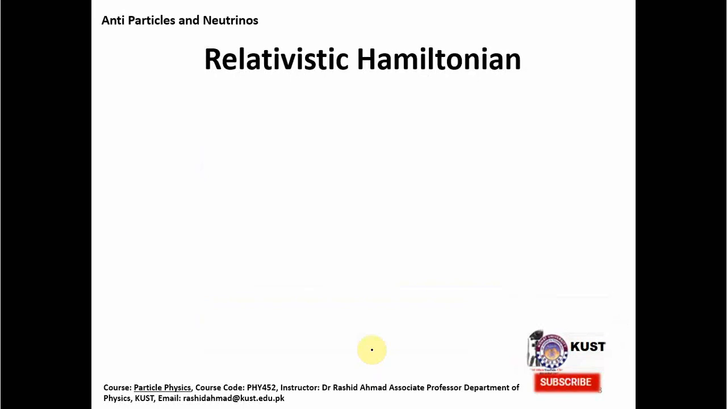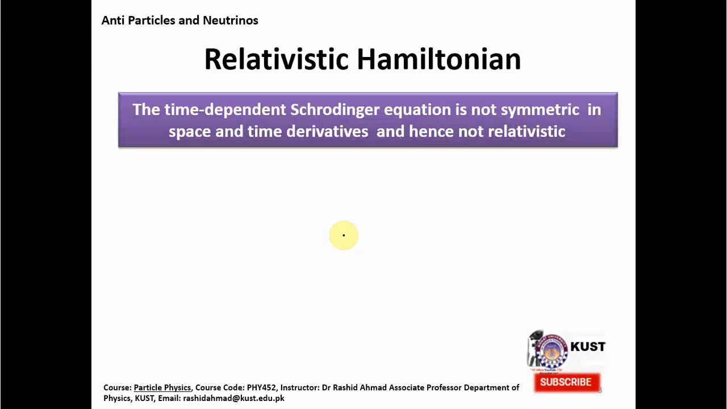First of all, I will explain to you that quantum mechanics is non-relativistic. How could we see this? We know that the time-dependent Schrodinger equation is a postulate, or a foundation, of quantum mechanics. But unfortunately the Schrodinger equation is not symmetric in space and time derivatives, and hence it is not relativistic.